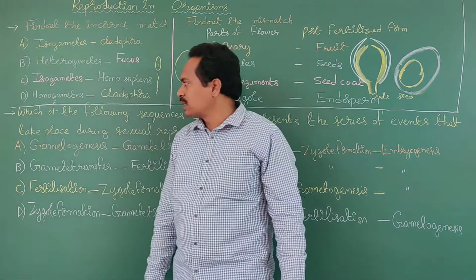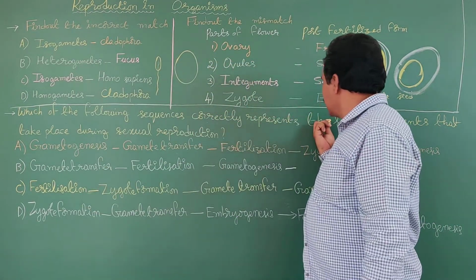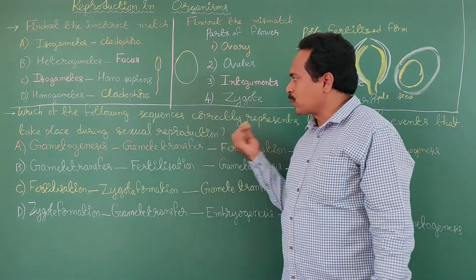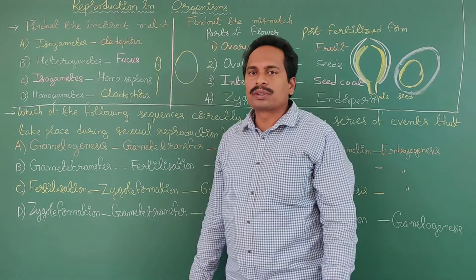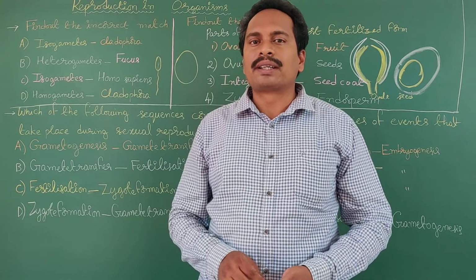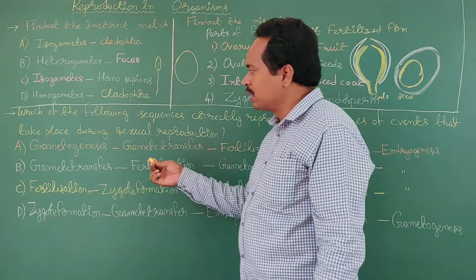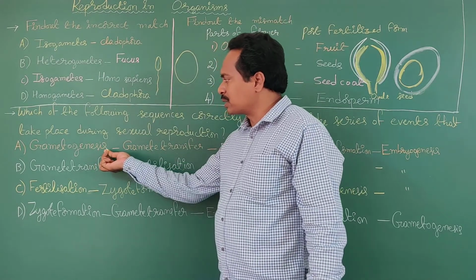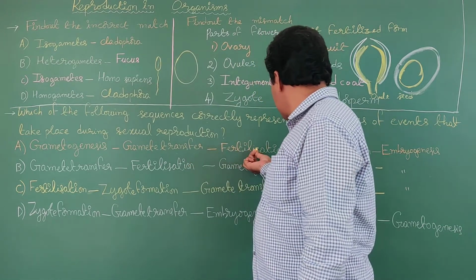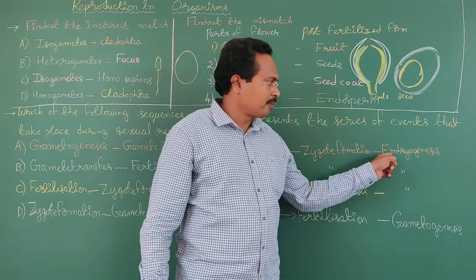Next, what's the next question? Which of the following sequences correctly represents the series of events that take place during sexual reproduction? Already we have learnt about the process of sexual reproduction and the events which take place in it. What is the first option given? Option A is gametogenesis, gamete transfer, fertilization, zygote formation, embryogenesis.